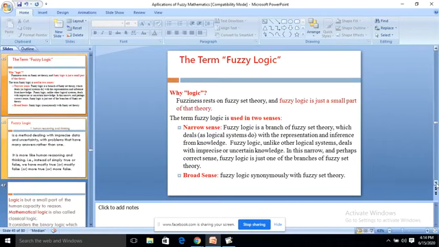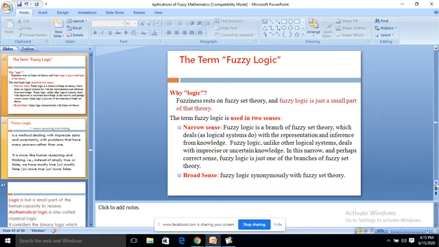The term fuzzy logic. Why logic? Fuzziness rests on fuzzy set theory, and fuzzy logic is just a small part of that theory. The term fuzzy logic is used in two senses: one is the narrow sense, another is the broad sense. Narrow sense means fuzzy logic is a branch of fuzzy set theory which deals with the representation and inference from knowledge.